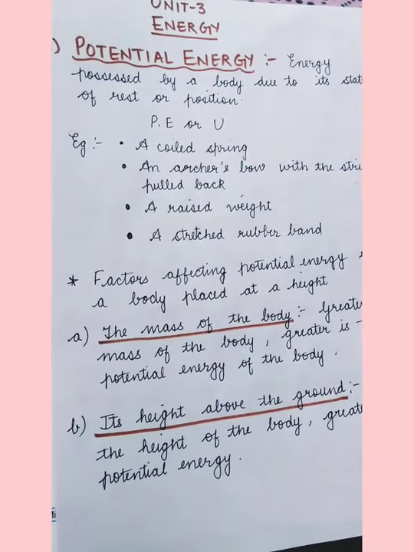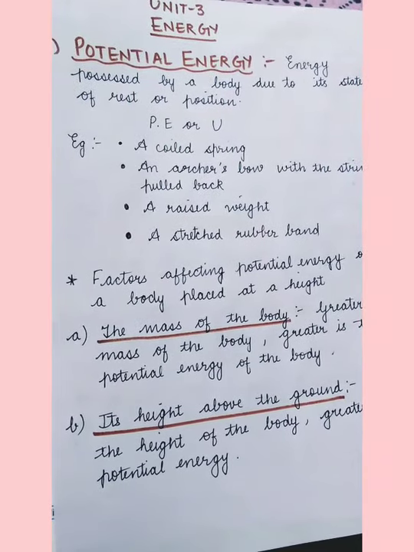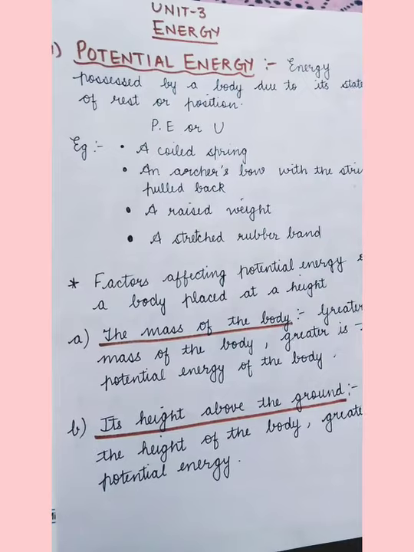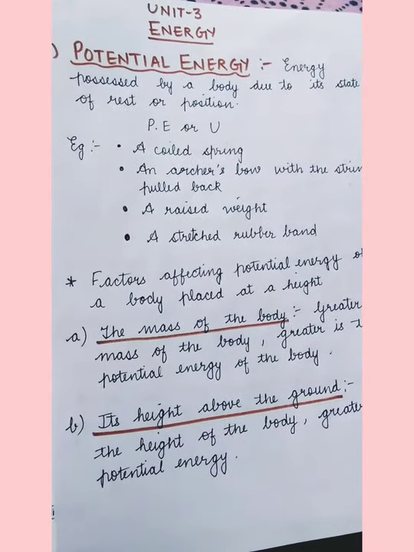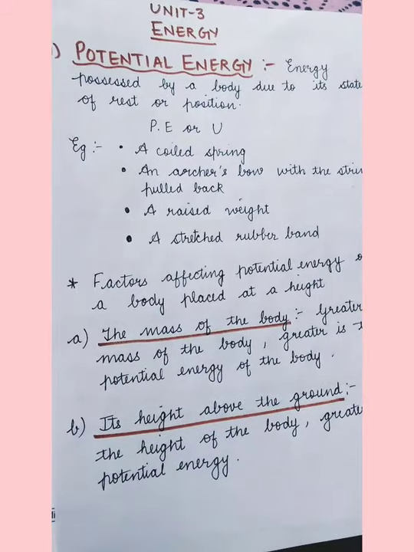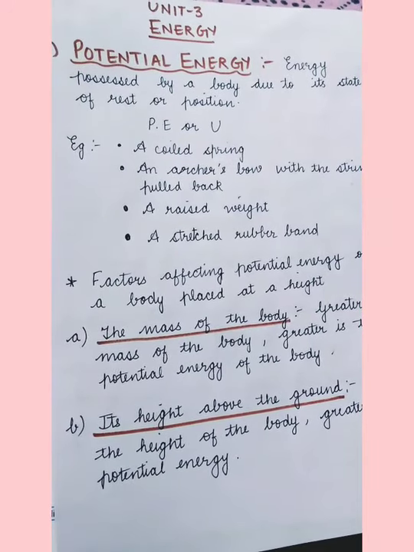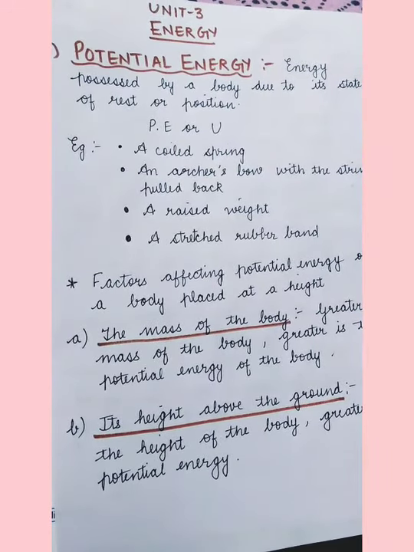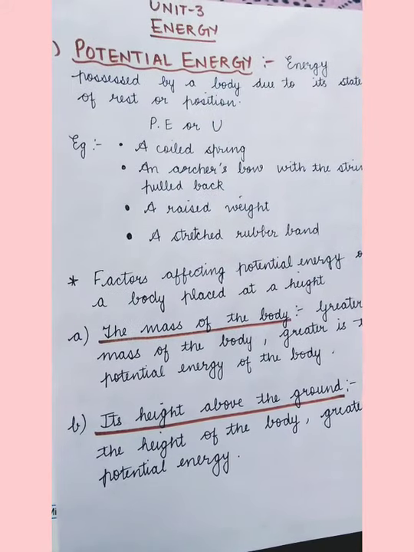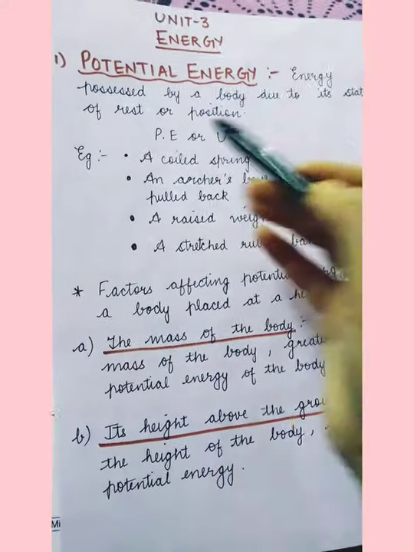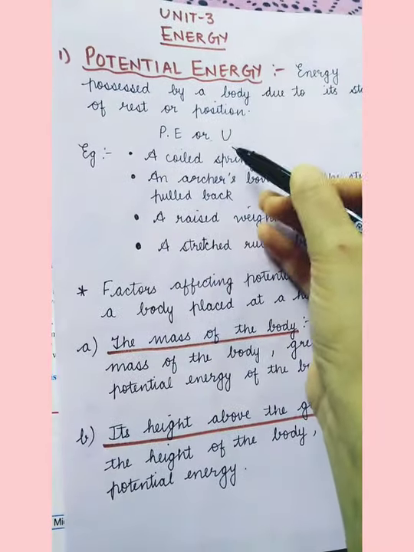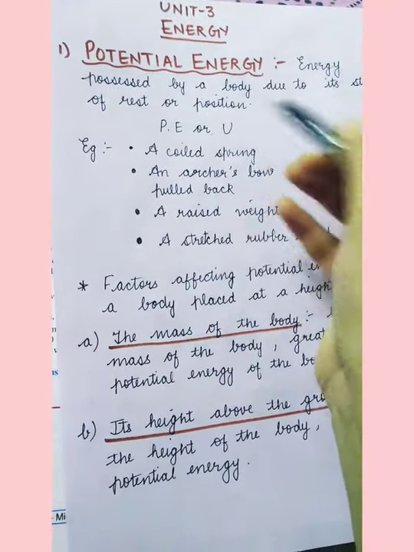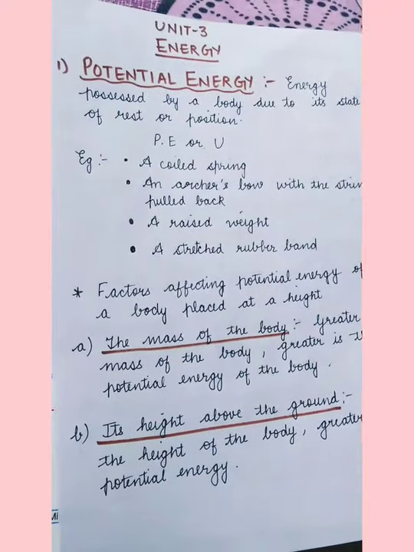This energy comes because some work has been done on the object to make it come to that position. Because of that work done, the object possesses some energy. This energy is known as potential energy. It is denoted by P.E. or simply the symbol U. Wherever the symbol U is given, it represents potential energy.